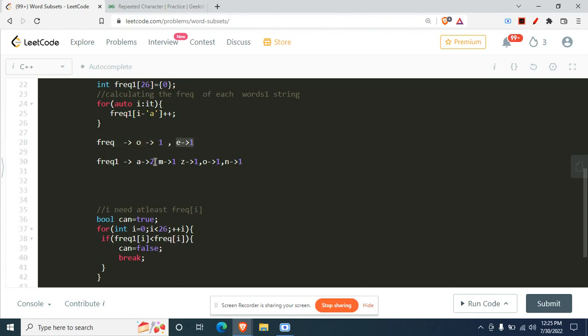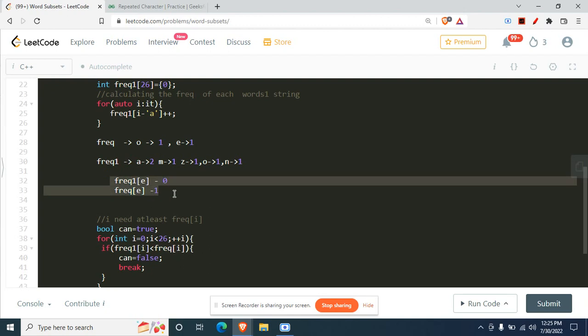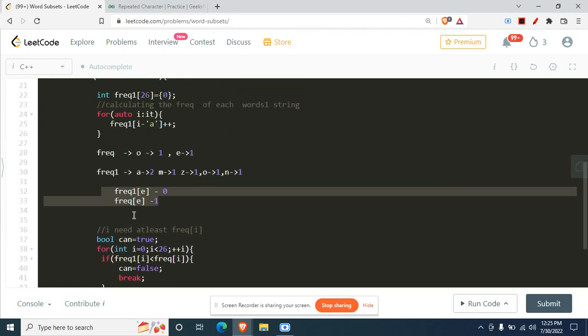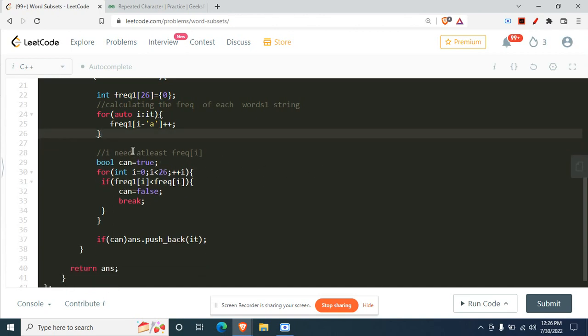But does E satisfy? See, in my frequency of 1, there is no occurrence of E, right? That means the value is 0. So frequency of 1 of E is right now 0 obviously, and frequency of E needed is 1. But this should not happen, which is the case which I have written here. That means if such a condition happens, that is, what I need, that is E, is not present in my frequency of 1, we just break out and we just return. Fine. So this is the whole part of the implementation.